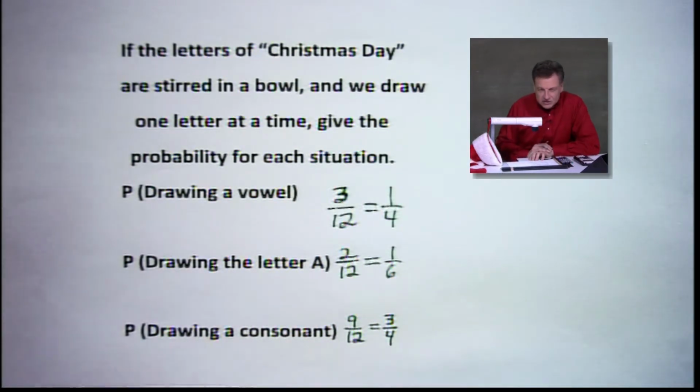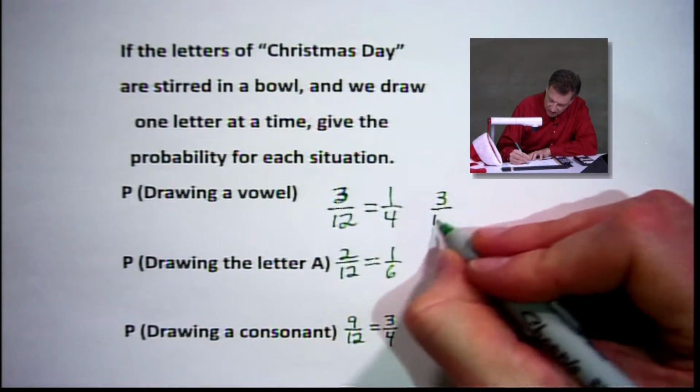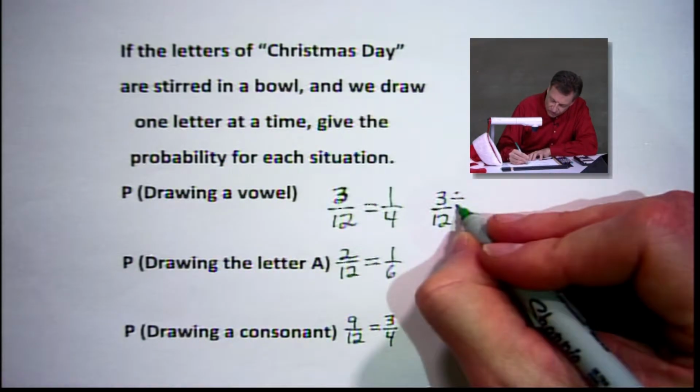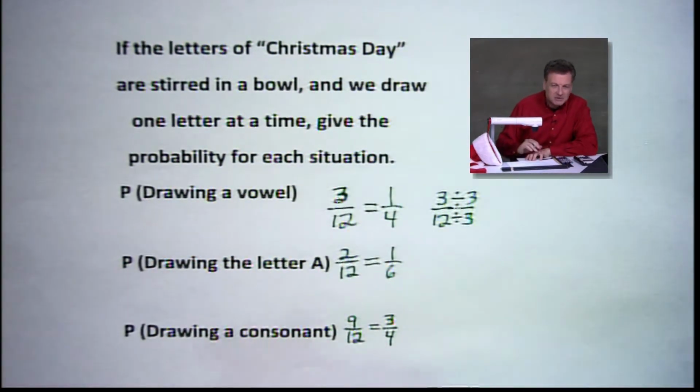Now let's just do a quick moment here, because some of you are probably looking out there and saying, now how did you go from 3/12 to 1/4? And sometimes I assume maybe too quick and too much, all right? But let's just see. What I did here, I took my 3/12 and I divided both of these by 3, because 3 will go into each of these evenly, okay? It's a common factor.